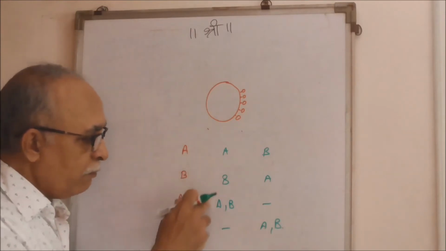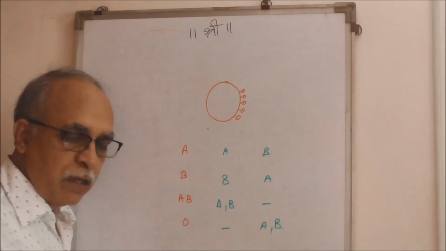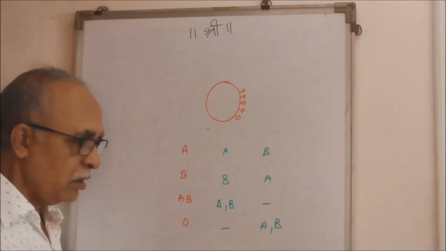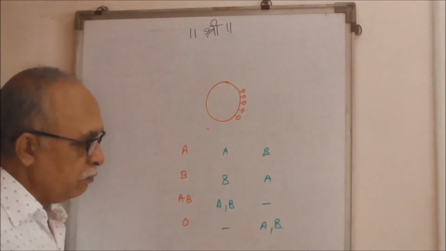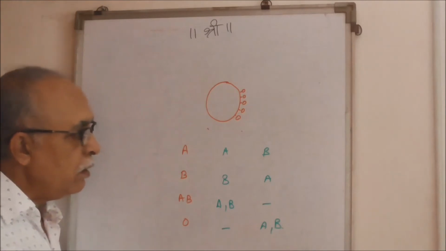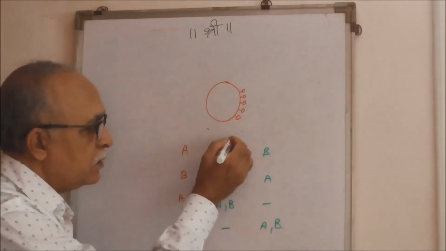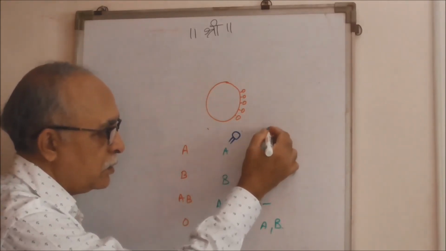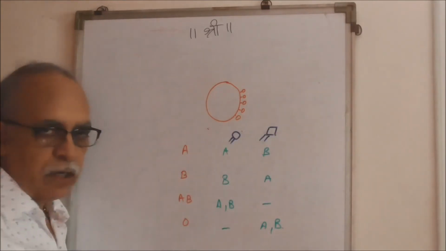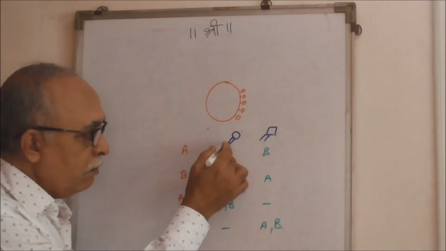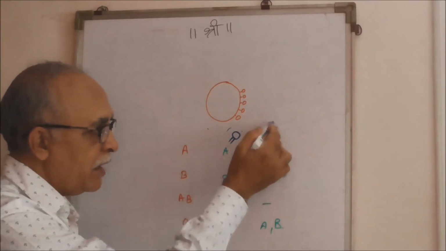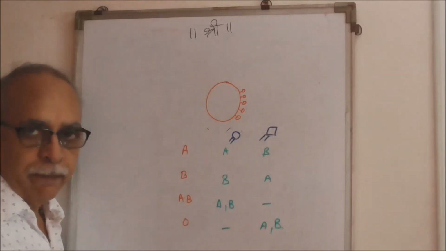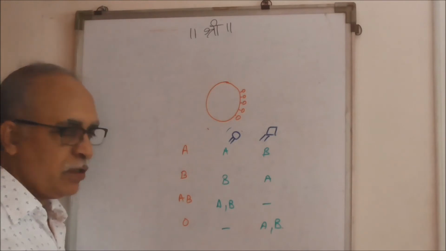Now each type of antigen, whether it's A or whether it's B, is structurally a different composition, structurally a different molecule. That is, we will consider antigen A as something of this type and antigen B as something of this type. So blood group A will have this antigen, blood group B will have this antigen, blood group AB will have both of them, and blood group O will have none of them. That's how the antigens and antibodies are identified.